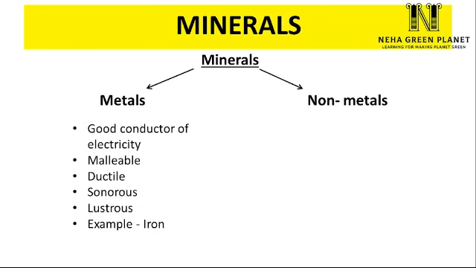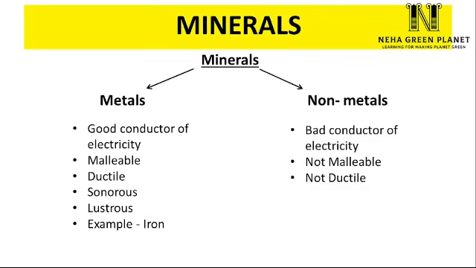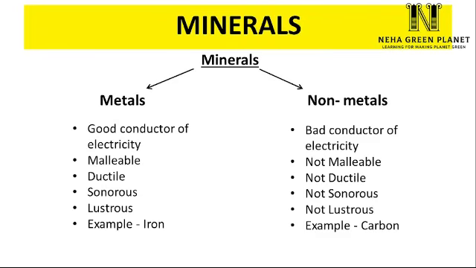On the other hand, opposite properties are possessed by non-metals. So non-metals are bad conductors of electricity. They are not malleable. That means they cannot be pressed into shape easily. They are not ductile. That means they cannot be drawn into wires. Non-metals are not sonorous. That means they do not generate sound. Non-metals are also not lustrous. That means they don't have any shine. So the example of a non-metal is carbon.